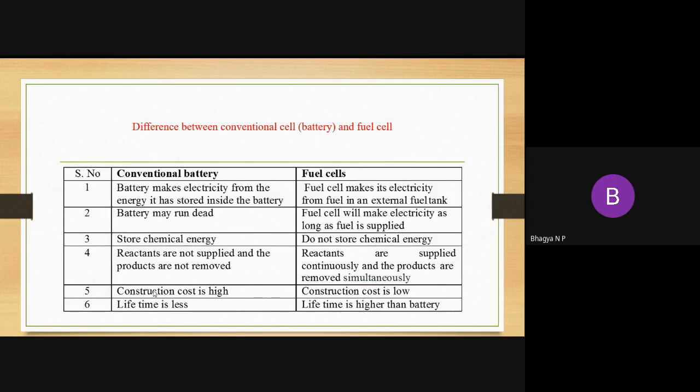The fifth difference between battery and fuel cell is that the construction cost is very high in batteries, whereas the construction cost is low in fuel cells. And the last difference is that the lifetime of a battery is very short, whereas the lifetime of a fuel cell is high when compared to the battery. So these are the differences between battery and fuel cells.